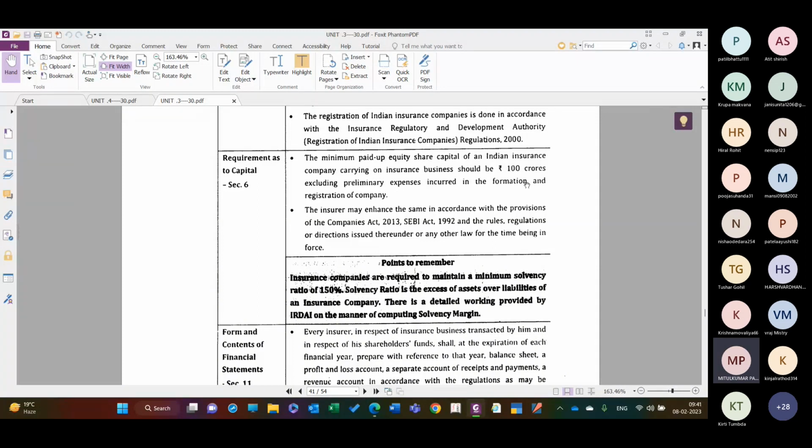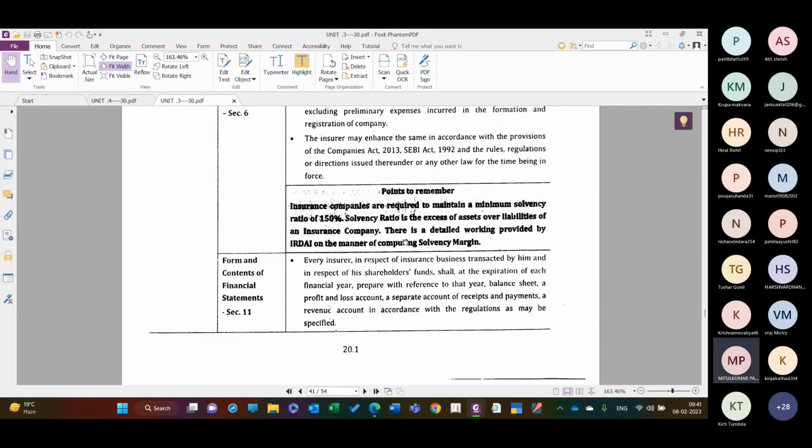Points to be remembered. Insurance companies are required to maintain a minimum solvency ratio. This is very, very important. In an insurance company, same way as in the case of NBFCs or banks, where SLR or capital adequacy ratio plays an important role, same way in an insurance company, solvency ratio is important, right? So it is a center point of audit. Insurance companies are required to maintain a minimum solvency ratio of 115%.